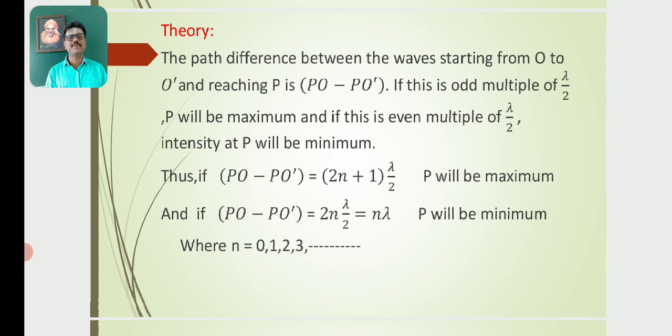If PO minus PO dash is equal to 2n lambda by 2, which is equal to n lambda, then P will be minimum, that means where the intensity is minimum. So that is the condition for maximum and the condition for minimum in this case, diffraction at a straight edged obstacle, where n can take the values 0, 1, 2, 3, etc.